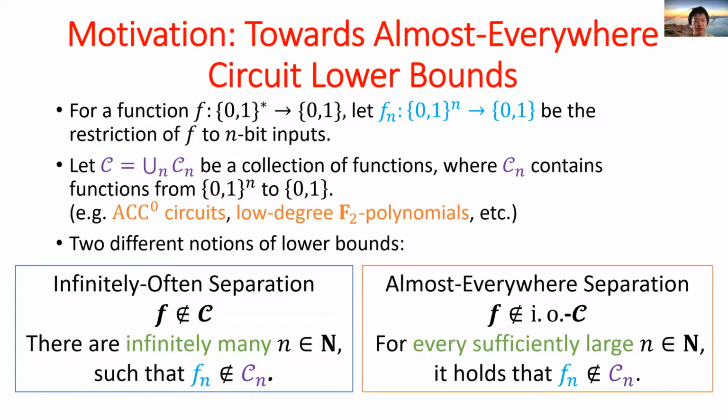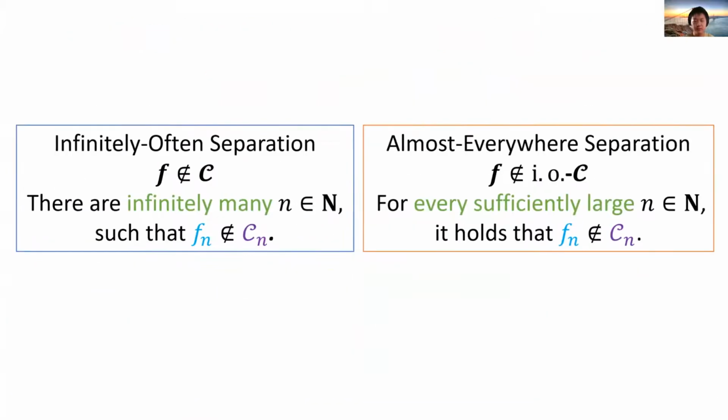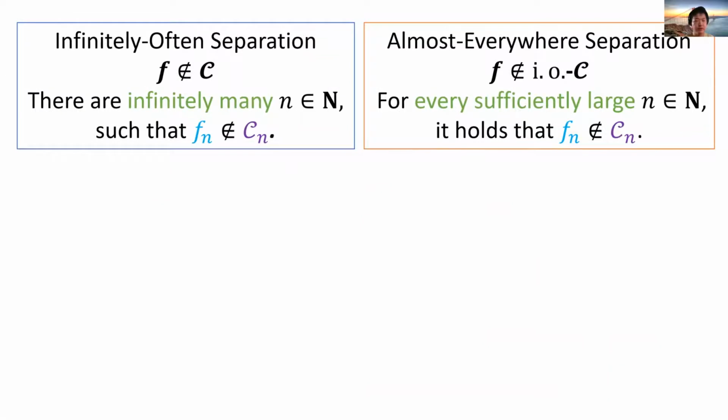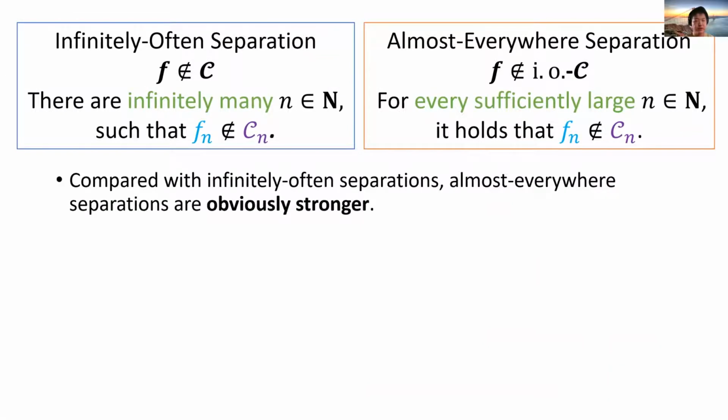The second one is the almost everywhere separation. We say that f is not in infinitely often C if for every sufficiently large n, f sub n is not in C sub n. Compared with the infinitely often separations, almost everywhere separations are stronger and more satisfying.